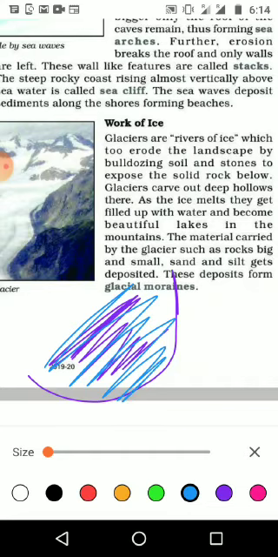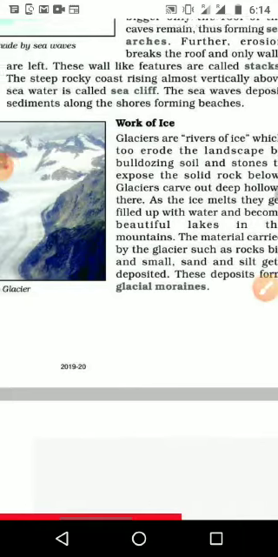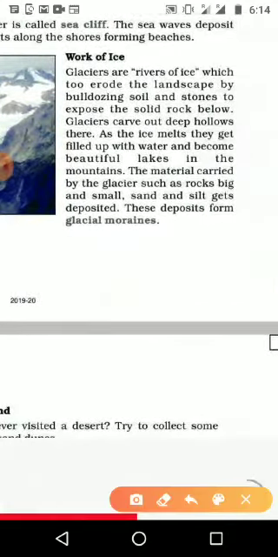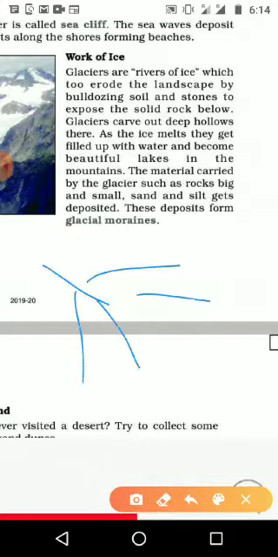Like that, we can see many lakes in the Jammu Kashmir area, especially in the Himalayan area. The materials carried by the glaciers, such as big and small rock, sand and silt, are deposited, and these deposits are known as glacial moraines. We already studied rivers forming deposits known as the river delta.